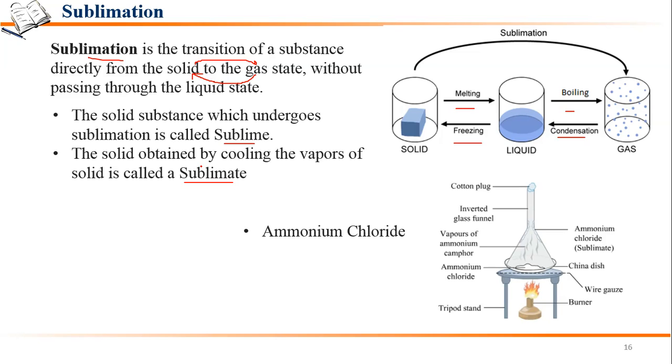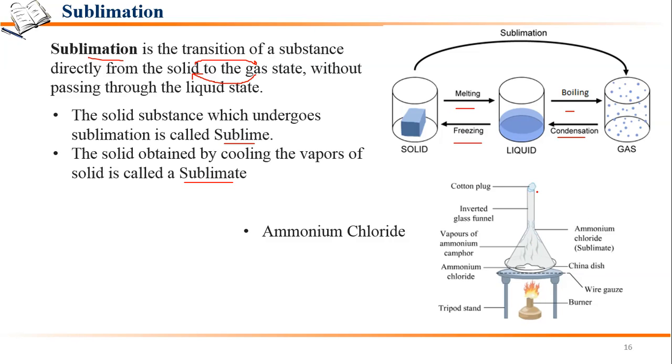Fine. So for example, if we take some ammonium chloride in a china dish and place the china dish on this tripod stand, the china dish is covered using an inverted funnel. This is the inverted funnel, and a loose cotton plug is put in the upper open end of the funnel to prevent the ammonium chloride vapors from escaping into the atmosphere, so that they do not go out from here. So we are placing a cotton plug over here, right?